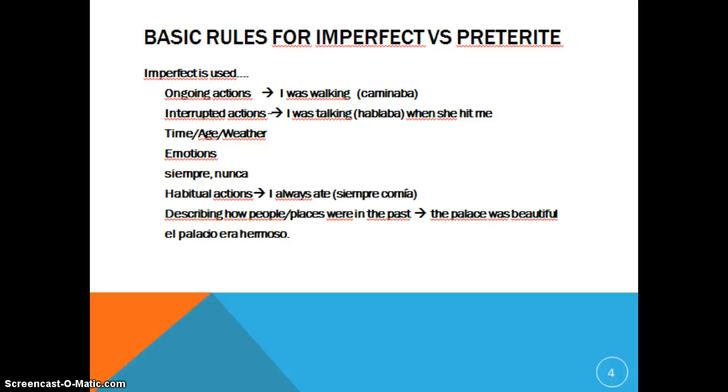Habitual actions, things that you did over and over, like a habit, or repeated actions. I always ate. Every day I went to school. My friends and I went to the beach every weekend. Okay, those are habitual or habit actions. That's where habitual ties into habit. You can see it right in there in the word. Describing how people or places were in the past. The palace was beautiful. My brother was tall. My sister was a brat. Things like that, okay?